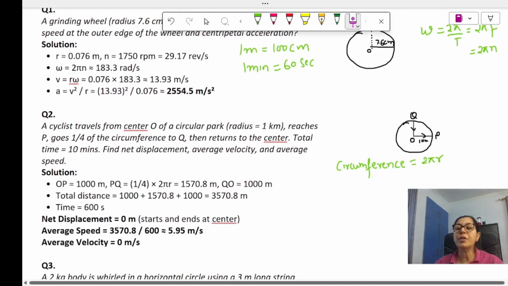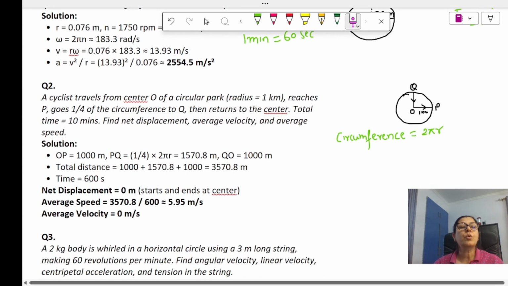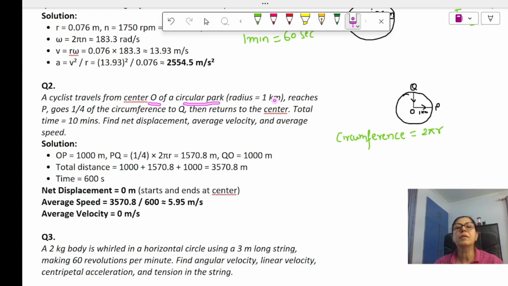Now the next question. A cyclist travels from the center O of a circular park, whose radius is given to you as 1 kilometer, reaches P, then goes 1/4 of the circumference to Q and then returns to the center.